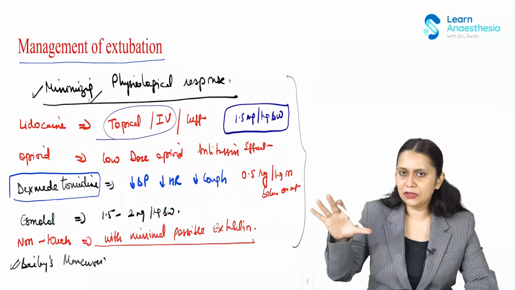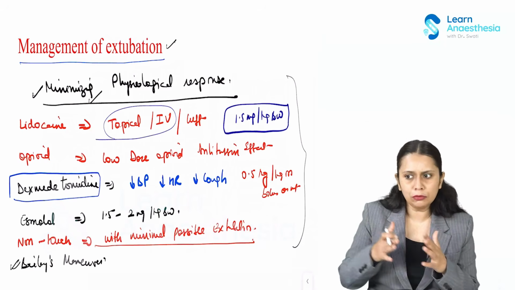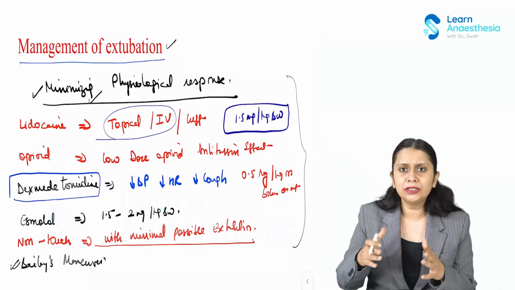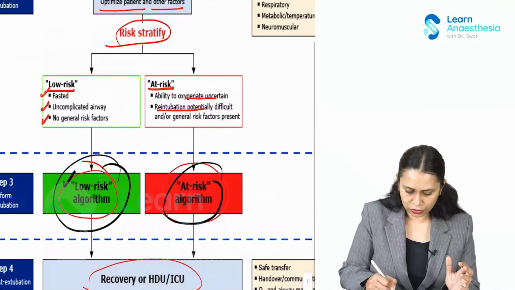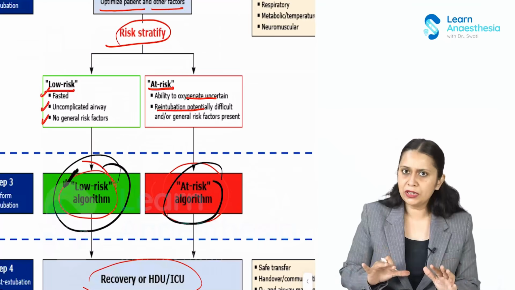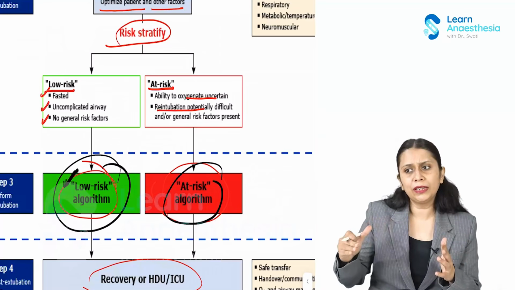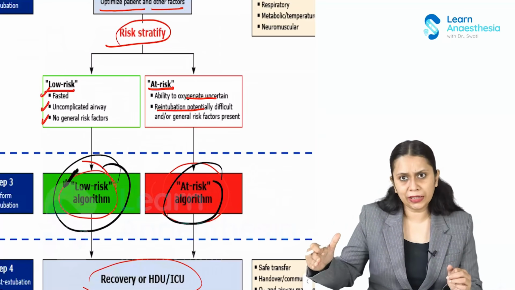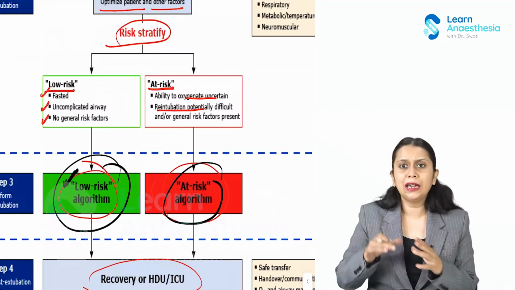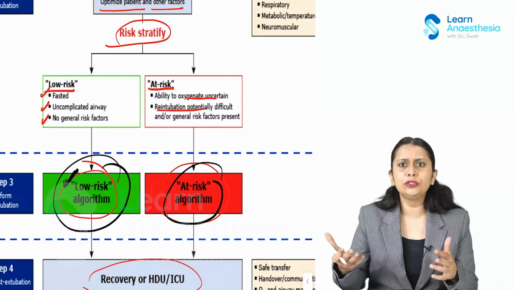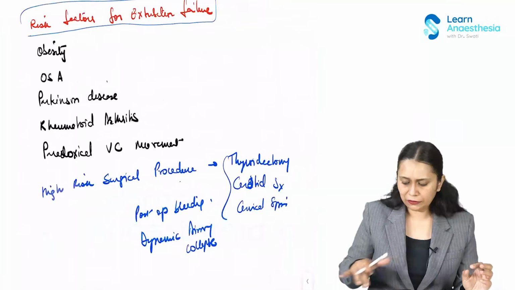This has to be done in every patient, because every patient is at risk of this physiological response. Now we stratify the patients according to risk into two groups: low risk and high risk. First we will discuss low risk. In a low risk patient, we have not found any reason that when we extubate, the patient would not be able to maintain the airway, maintain oxygenation and ventilation, or would aspirate. And there would be no difficulty in reintubating them if we need to. So they are the low risk. So once I have stratified the patient as low risk,